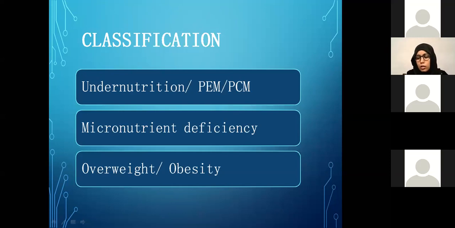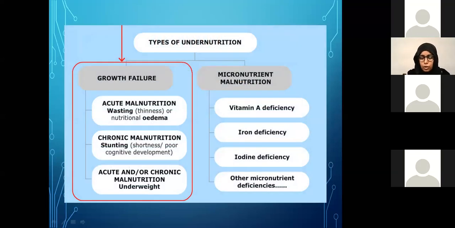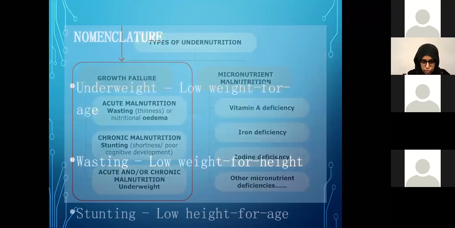We should all know that malnutrition in any form, either as undernutrition, micronutrient deficiency, or obesity, poses a risk to the health of the population. So our focus of attention based on our community will be undernutrition, or the macronutrient deficiency, commonly known as protein calorie malnutrition.